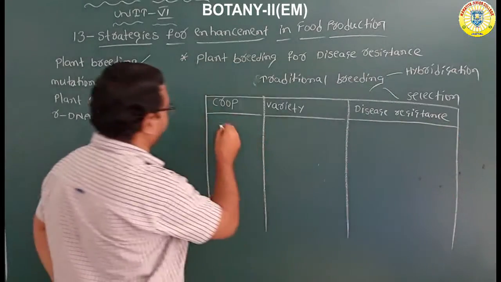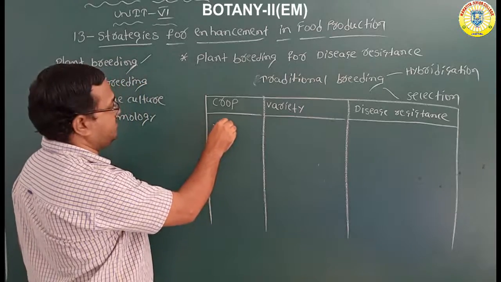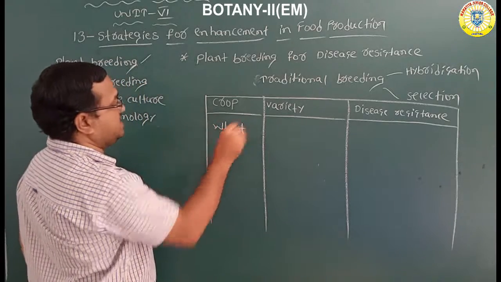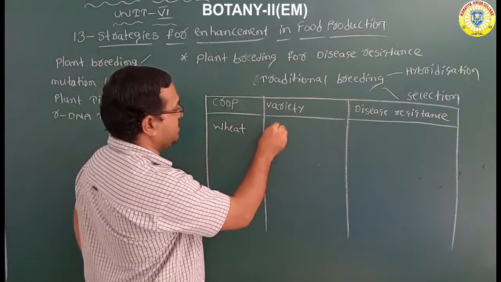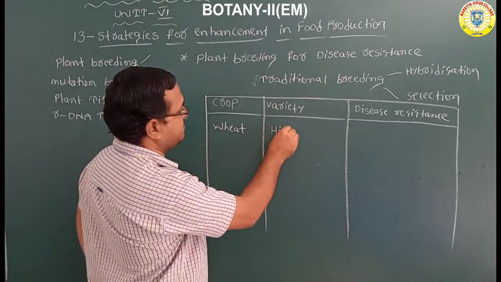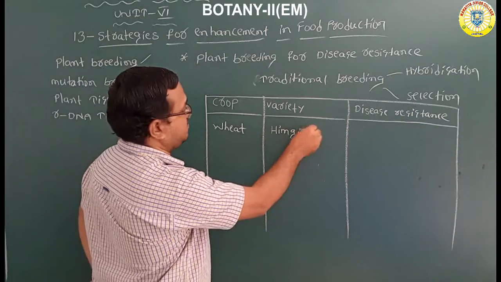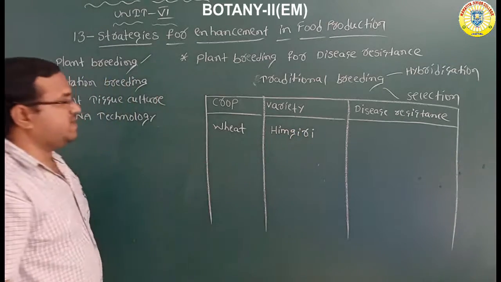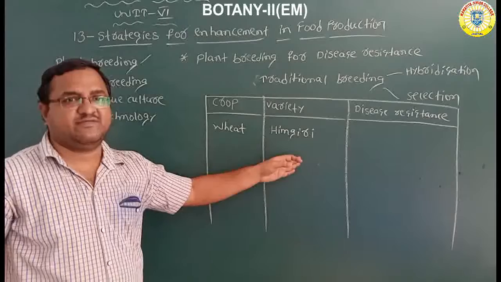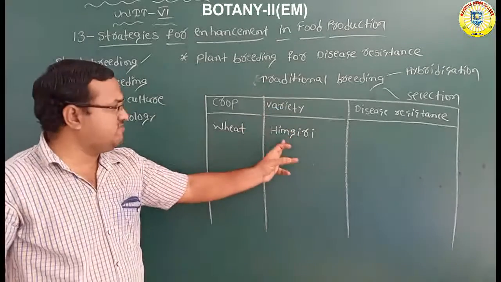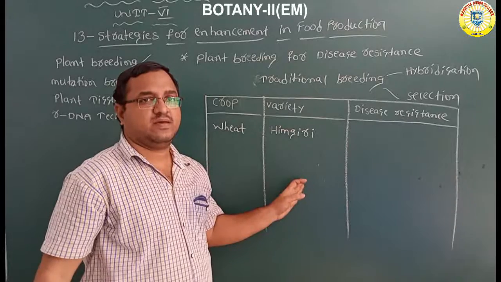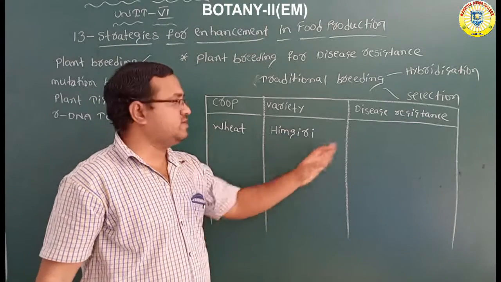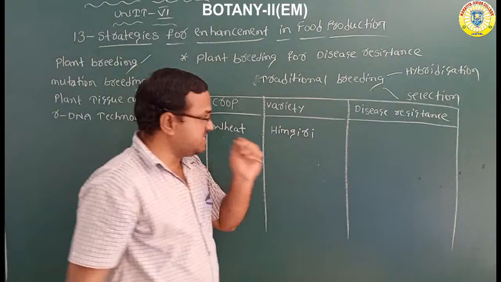If you see the name of the crop, wheat, in the wheat crop, one variety given here is the Himagiri variety. Suppose we cultivate the wheat crop, one variety of the crop is Himagiri. What is the disease resistance power of that particular crop? It has developed resistance towards the disease named leaf rust.